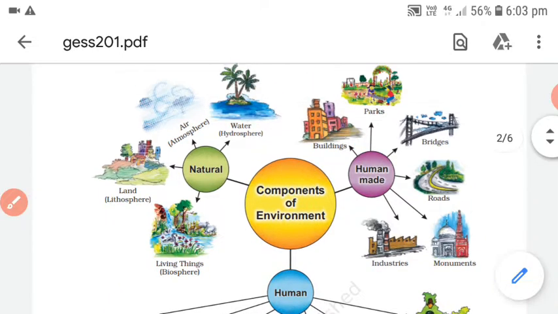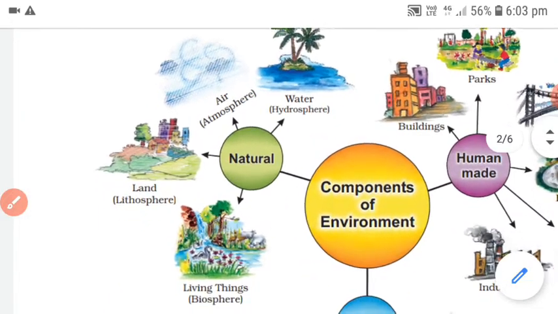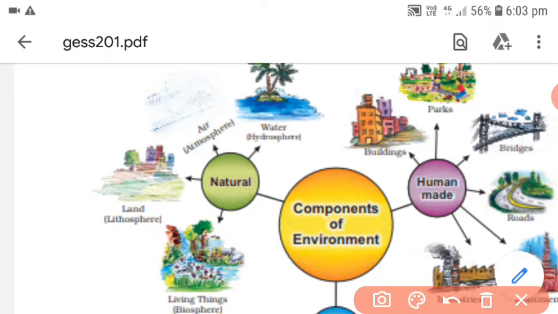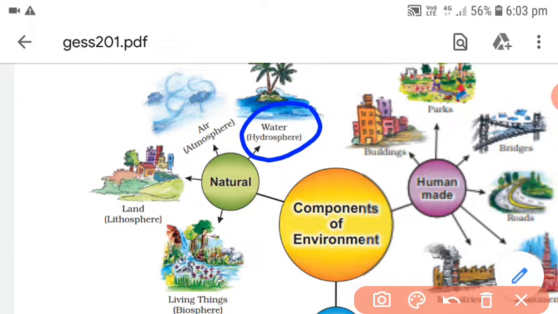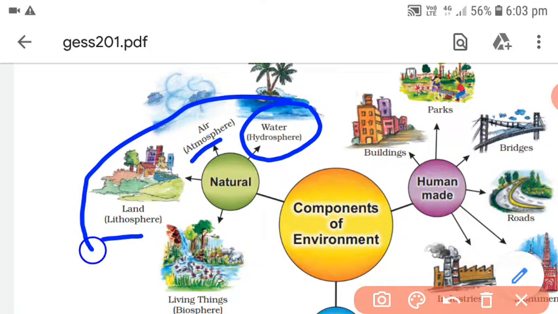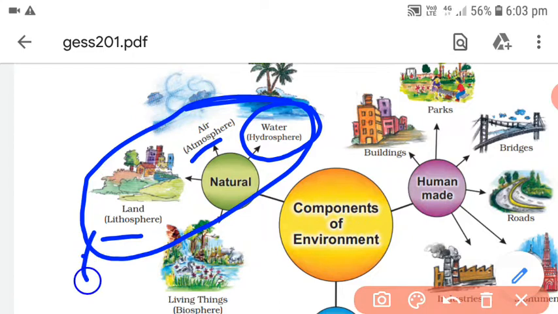Now we will first have a look at the natural environment. With natural environment you can see that first is water given. So water, that is hydrosphere. The sphere of water is known as hydrosphere. Then we have air, that is the sphere of air, that is atmosphere. Then we have land, that means the lithosphere. You will find all these definitions afterwards, and because of the interaction of all these three we have the fourth sphere, that is the sphere of life, and that is known as biosphere.